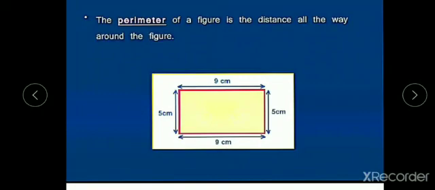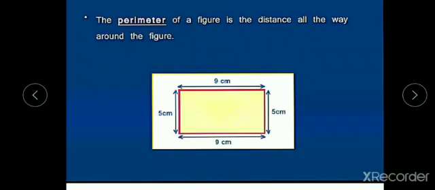Let us calculate. Here this is 9 centimeters. Again it is 5 centimeters. Again it is 9 centimeters. Again it is 5 centimeters. 9 centimeters plus 5 centimeters is 14 centimeters. 14 centimeters plus 9 centimeters is 23 centimeters. 23 centimeters plus 5 centimeters is 28 centimeters. So 28 centimeters is the perimeter of the rectangle. So the total length of the boundary is 28 centimeters.